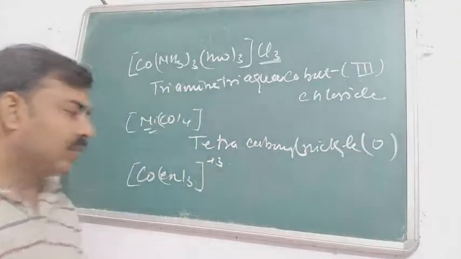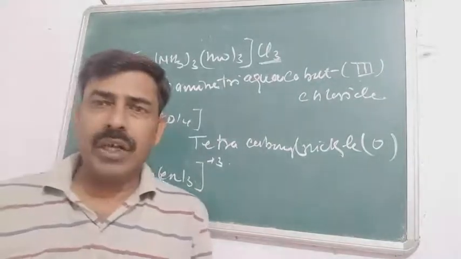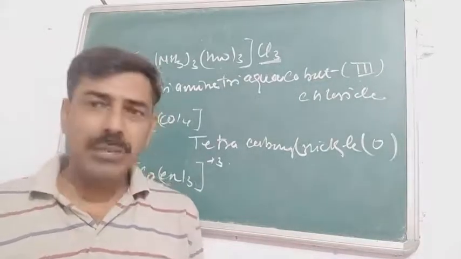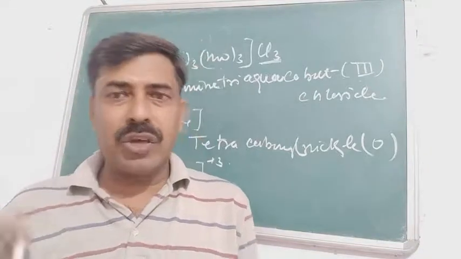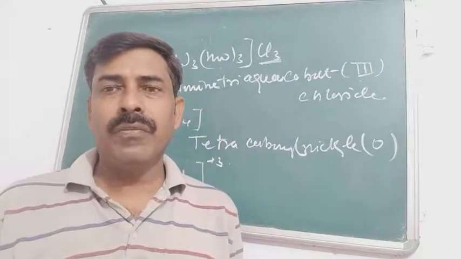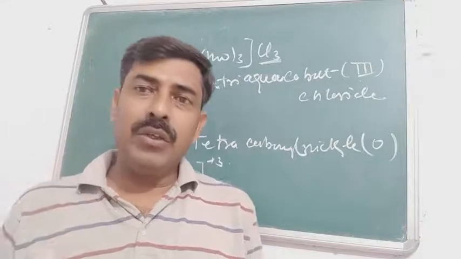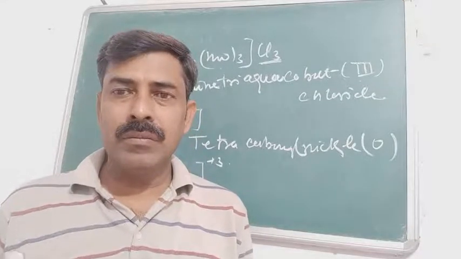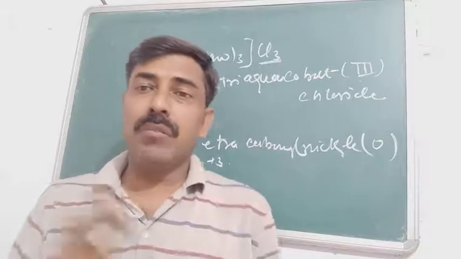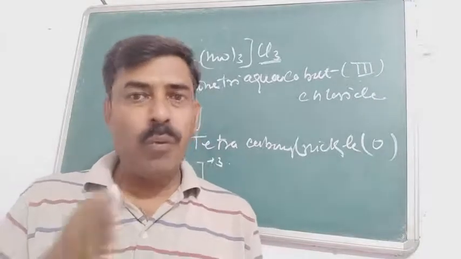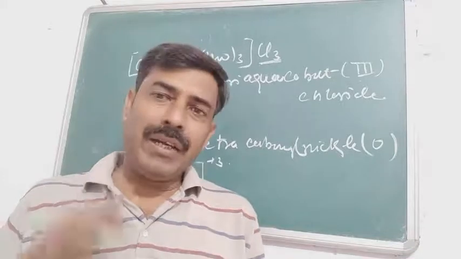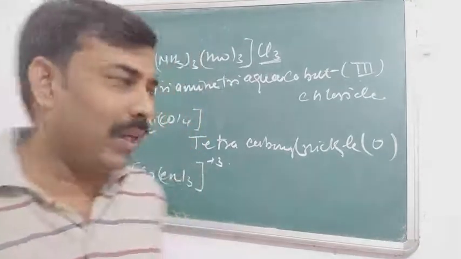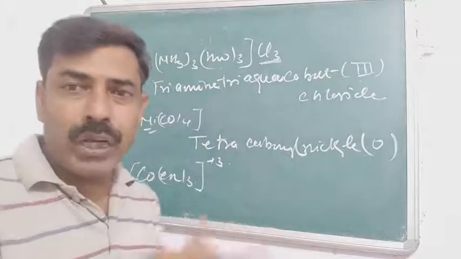The last one, Co(en)3 cubed. यहाँ पे खास बात ध्यान देने लायक है कि if there's any didentate ligand coming with the monodentate, or if there's any numeric ligand, ऐसा कोई ligand जिसके नाम के साथ न्यूमर्स आते हो, जैसे ethane 1,2-diamine, 1,2 the numer, then in that case we write the number of ligands not as mono, di, tri, tetra.